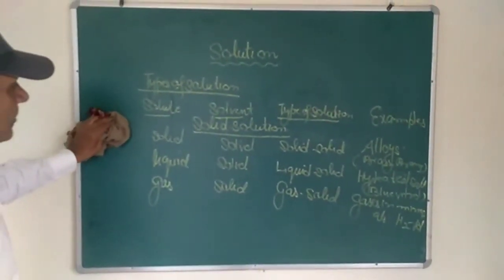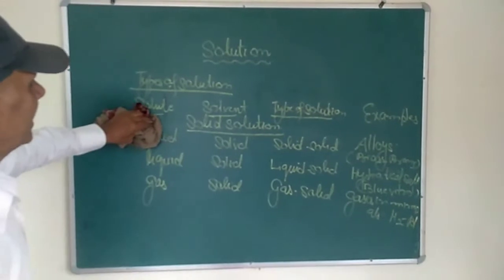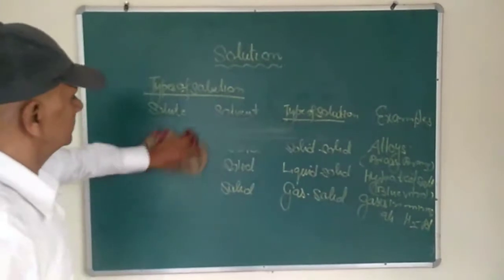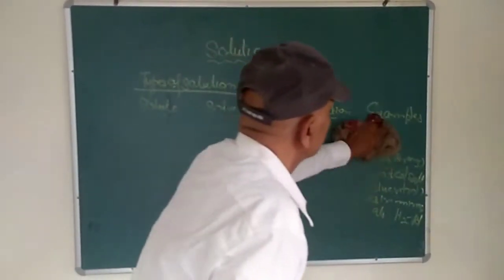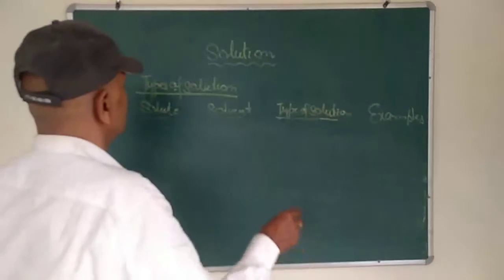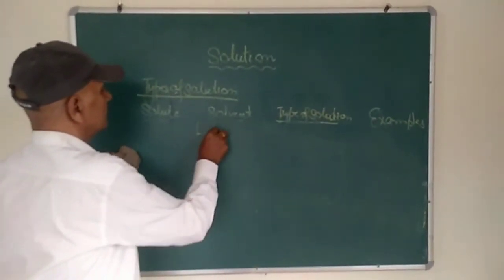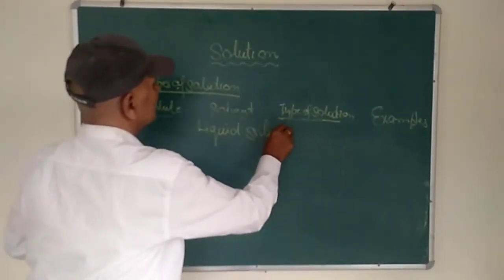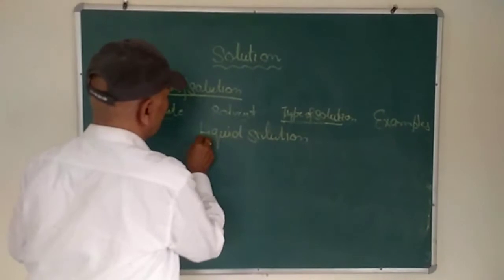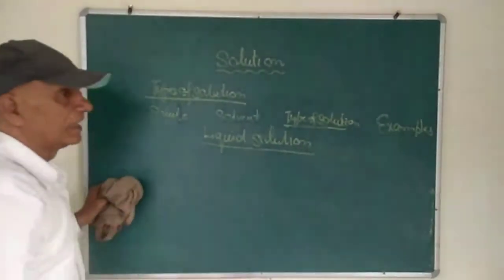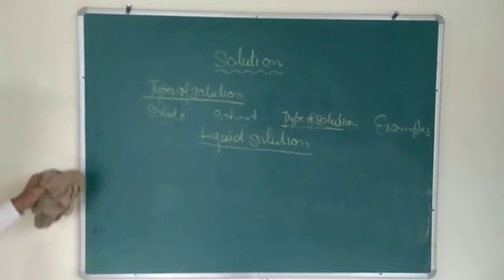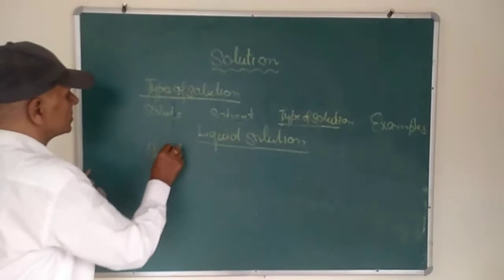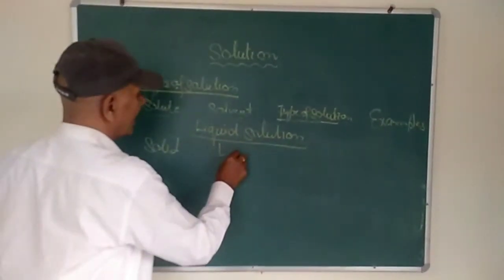Now, another type of solution where the liquid acts as a solvent: the liquid solution. In a liquid solution, the liquid acts as the solvent. A well-known example is where the solid is the solute and the liquid is the solvent.